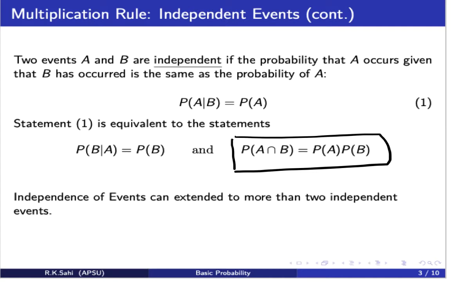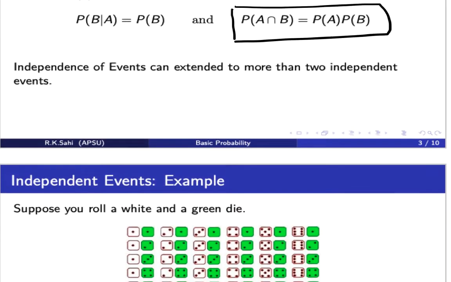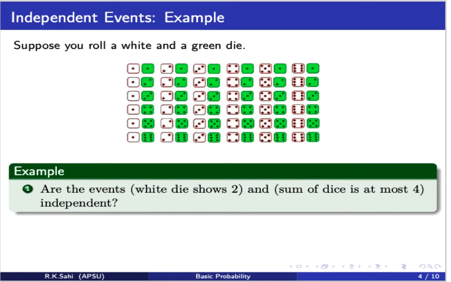Okay, let's look at some examples on independent events. We have seen this white and green die a lot. So let's look at the scenario where one event is when the white die shows a 2. Let this be event A, and the sum of the dice is at most 4. Let this be event B. We would like to know whether these events are independent.